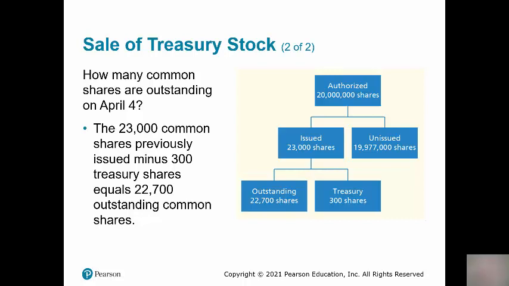Out of the issued shares, right now they have 22,700 shares outstanding, and they have 300 shares in Treasury. So we can see that there is a difference between issued and outstanding shares. And the reason that it's important to distinguish between issued and outstanding is we're going to find out that only outstanding shares receive dividends. Treasury stock does not receive dividends, and we'll see that later on.